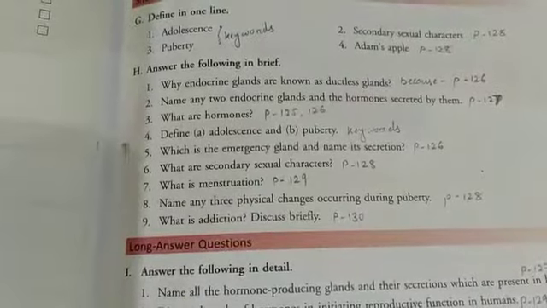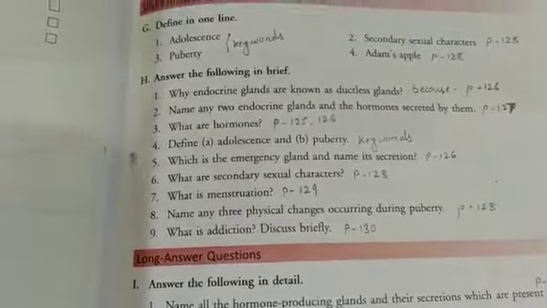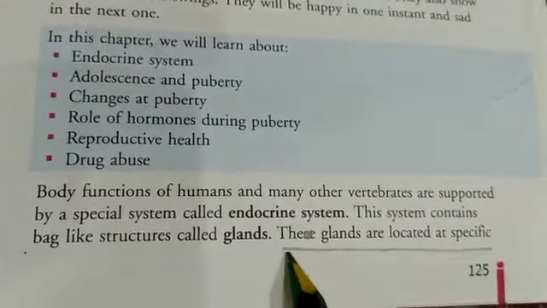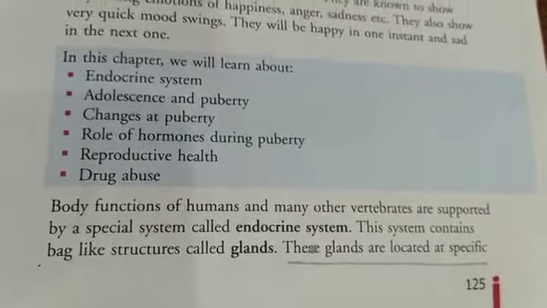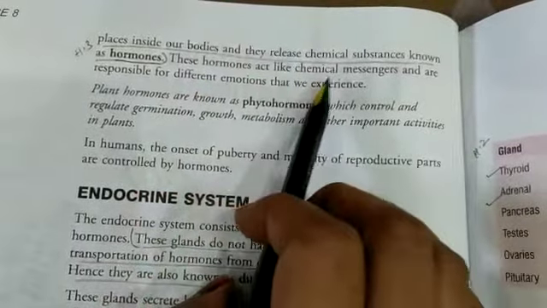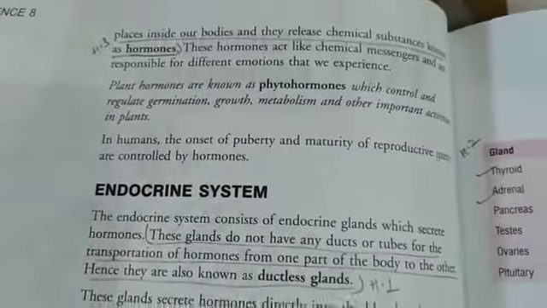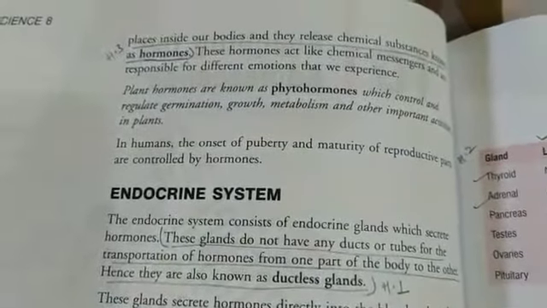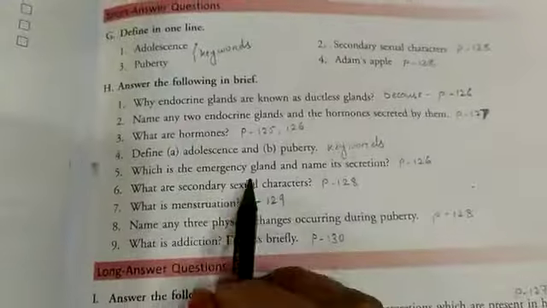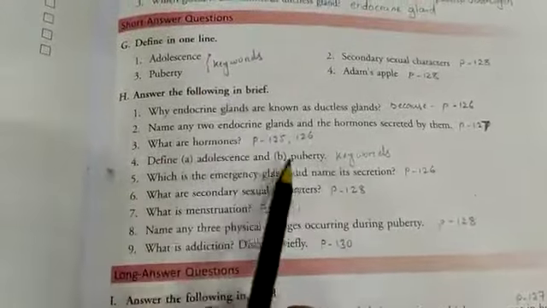Number 3, what are hormones? Page 125 and 126. Here, from page 125, we will start: the glands are located at specific places inside our bodies and they release chemical substances known as hormones. This is our H number 3, page 125 and 126. Next is adolescence and puberty. Define. Same as before, write from the keywords.